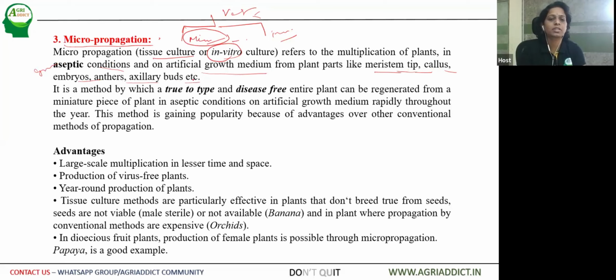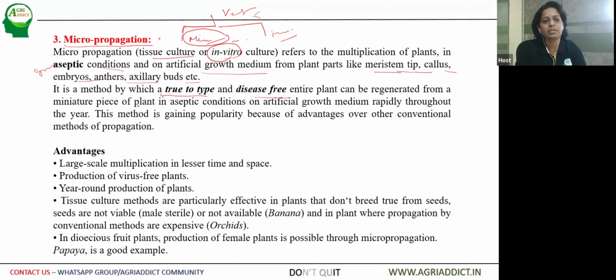All of the plant parts can be used for micropropagation. So this is also similar to vegetative or clonal propagation, like in case of layering, budding or grafting. This yields true to type and disease-free plants.